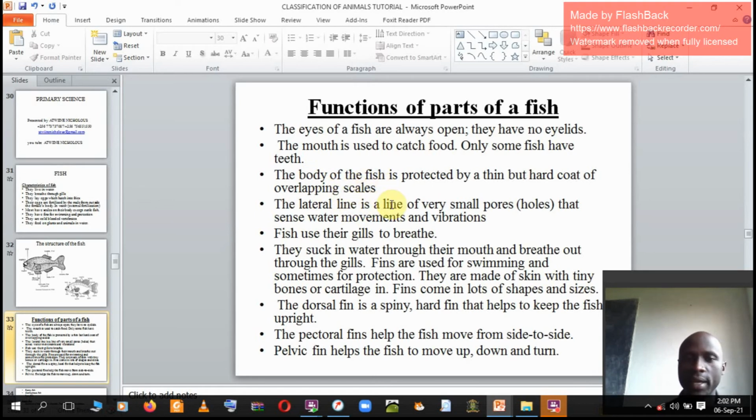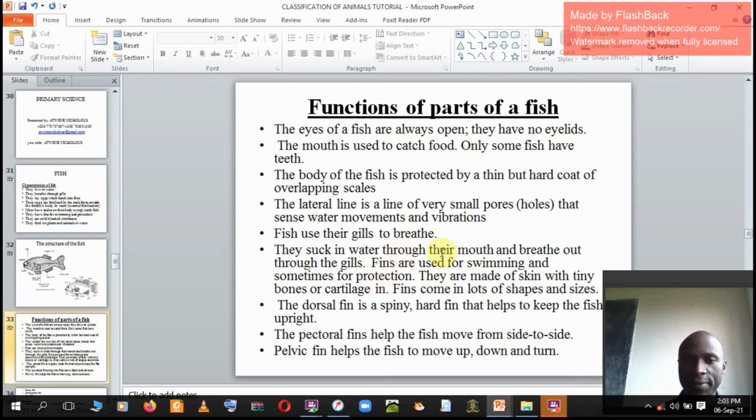The lateral line is a line of very small pores or holes that sense water movements and vibrations. As human beings have ears, fish have a lateral line to sense danger in water. Fish use gills to breathe. They don't have lungs. They suck water through their mouth and breathe out through the gills. They just open mouth, then water enters. After it has entered, it is ejected through gills.